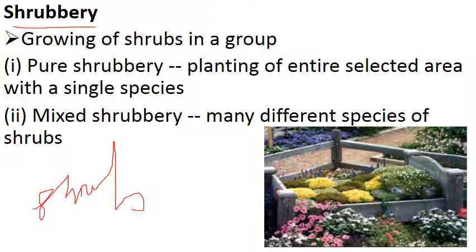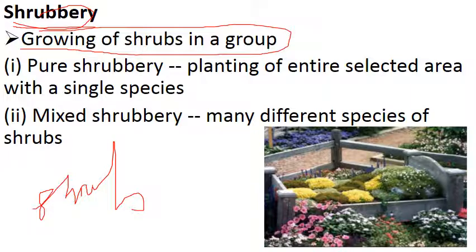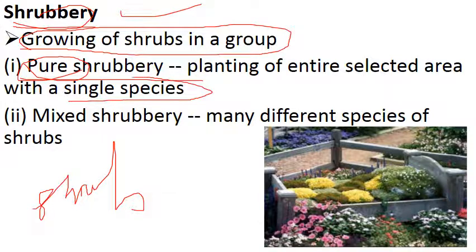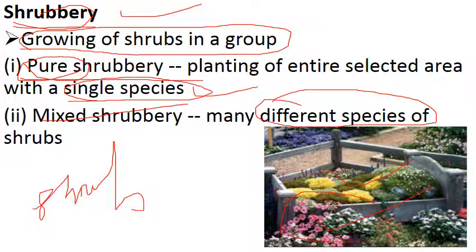Then comes shrubbery. Shrubbery is the growing of shrubs in a group. It means we take some shrubs in a group and grow them for landscape gardening. There are two types, pure shrubbery and mixed shrubbery. As the name denotes, pure means a single species: the entire selected area has a single species. But in mixed shrubbery, there are different species in the entire selected area. Here you can see a group of shrubs. These are known as shrubbery.